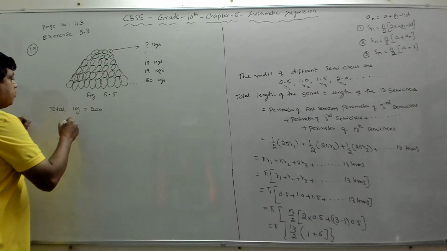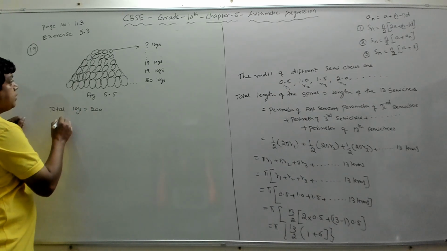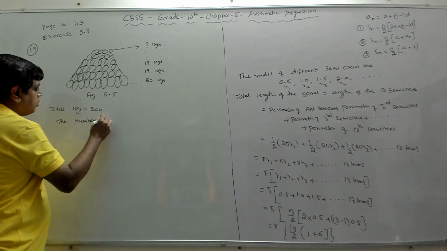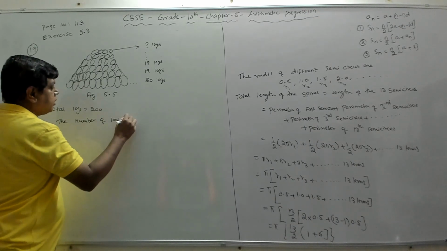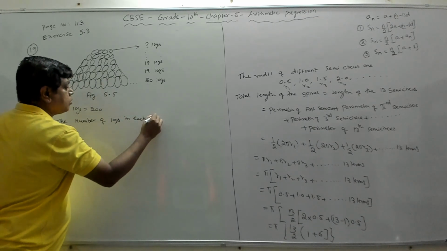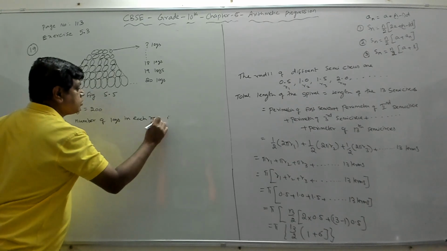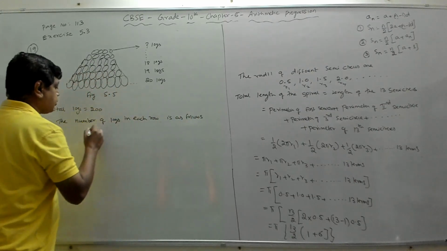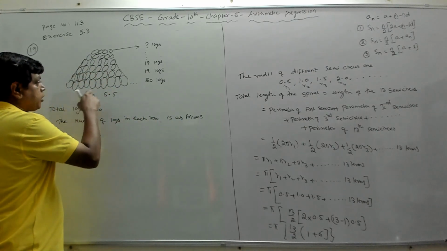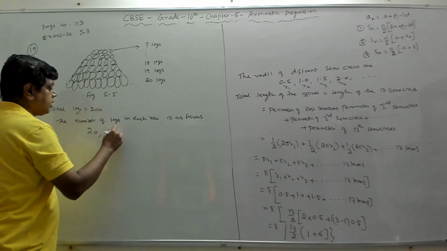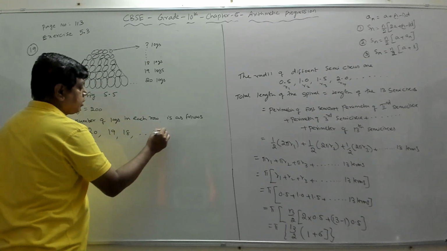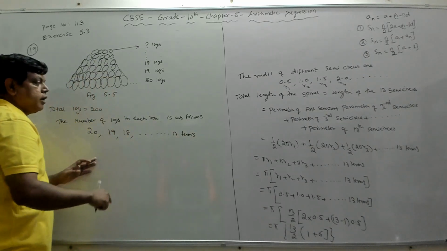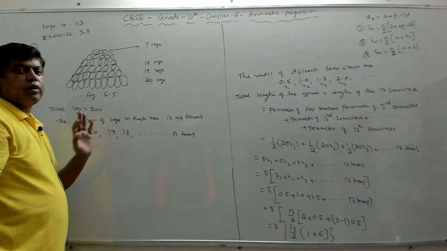So now we will say, the number of logs in each row is as follows. It is 20 logs in the first row, in the bottommost row. Then above that it is 19, above that 18, like that it is going. How many rows are there? N terms. How many terms are there? N terms, which means N rows are there.